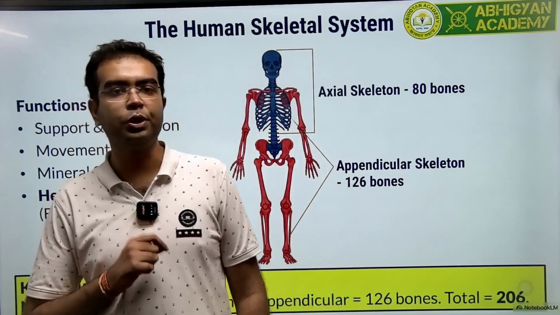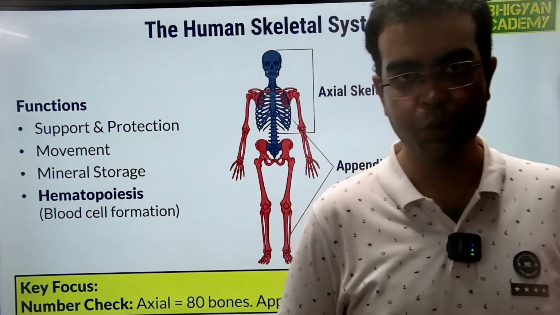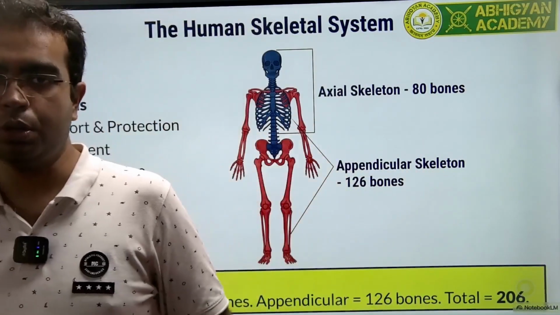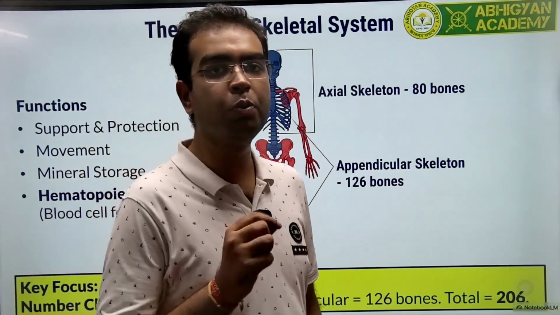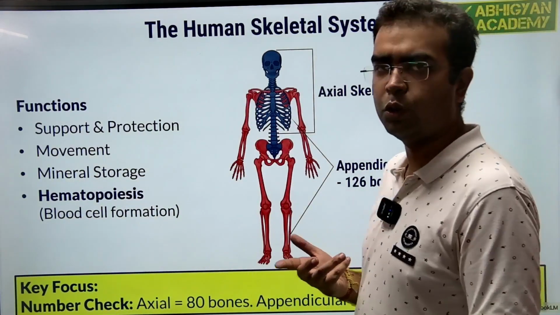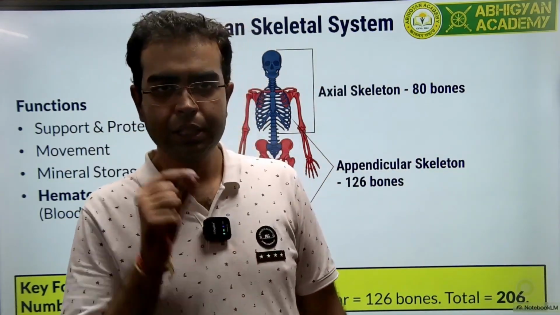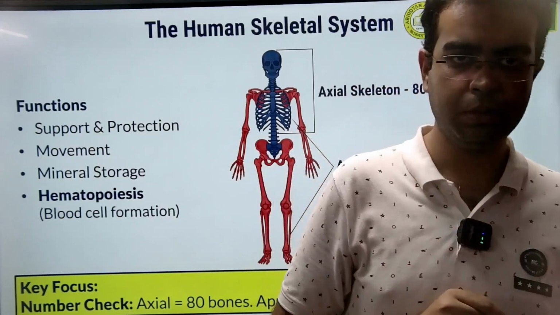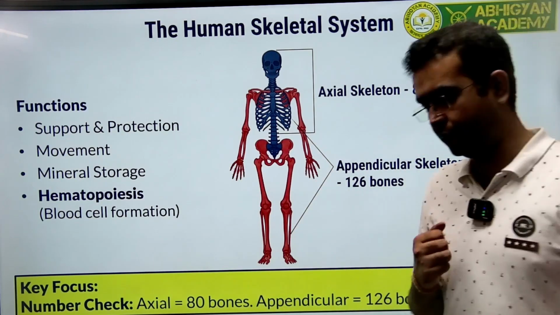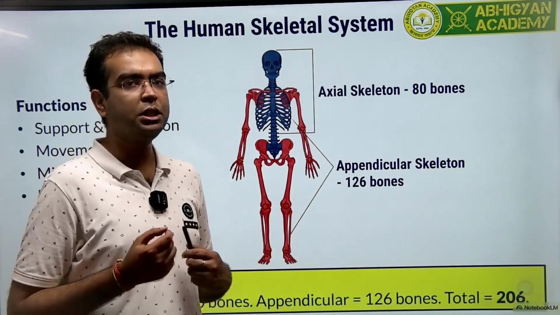Now, what is hematopoiesis? See, our bones are hollow substances, which means there is empty space inside the bones. And inside the bone, we have something known as the bone marrow. Okay? If you have ever had red meat or mutton in your homes, you would see that inside the big round bone of the mutton, there is a soft brown substance. That is nothing but the bone marrow. It is there in our body too. Inside our bone, we have a certain substance known as the bone marrow.